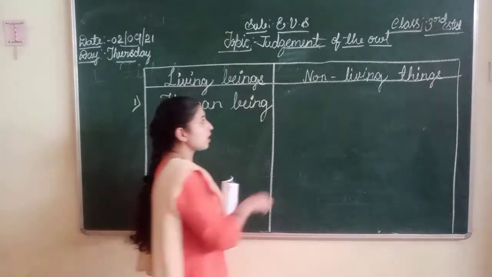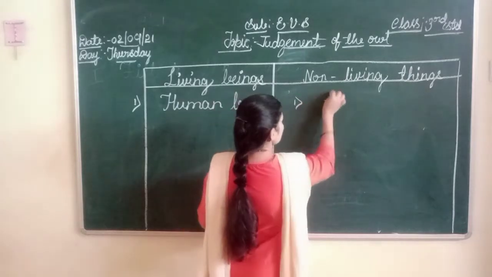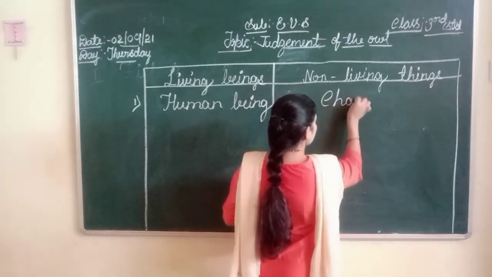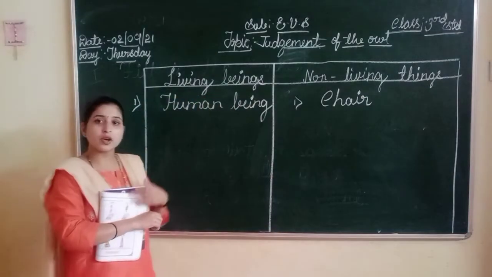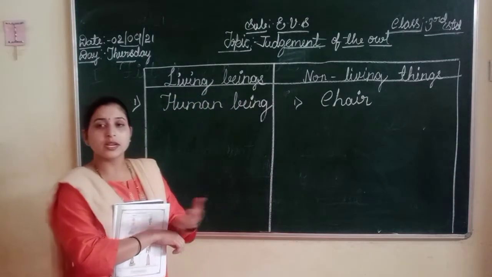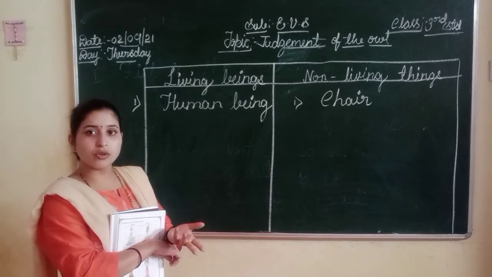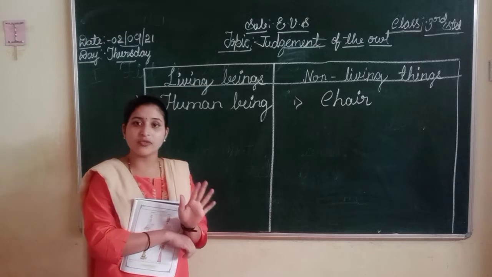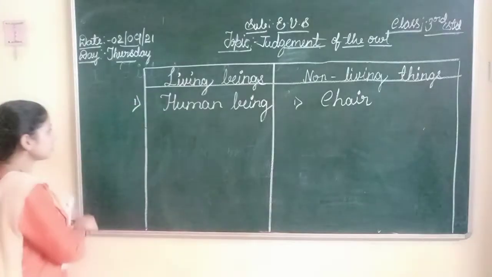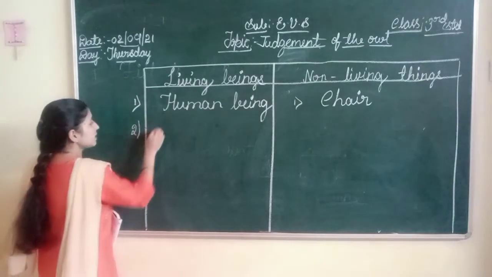Okay. In the non-living, we can write chair. C-H-A-I-R. Chair is a non-living thing. Why? Because it cannot move. It does not need any food to grow, to live. It does not need any air to respire. It cannot feel, right?